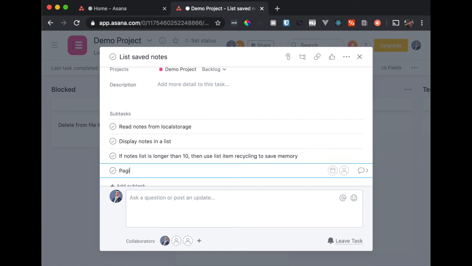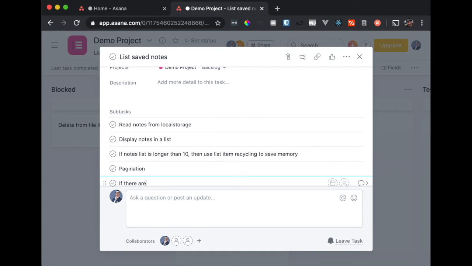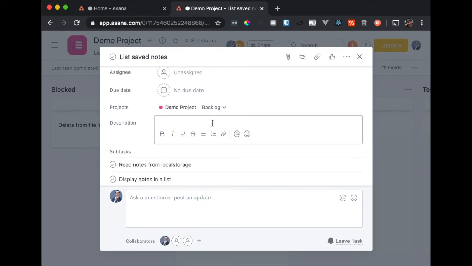Use pagination stuff. I don't know. Something like this. So you find out that you can't show 5,000 list items, let's say, if there are more than, I don't know, 100 notes, then warn user that storage is limited, or whatever, whatever features you want. You put in your functional requirements. I want user can scroll through list of saved notes.